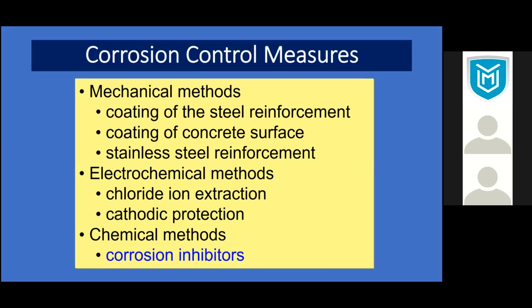So the typical way of dealing with corrosion is a lot of mechanical matter where you coat the steel, and nowadays we have epoxy-coated steel bar. The worst case is stainless steel, but there is no guarantee that it will not corrode. Coating a concrete surface, UV light, everything can break those things down.